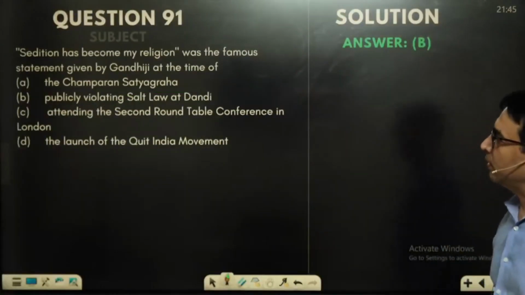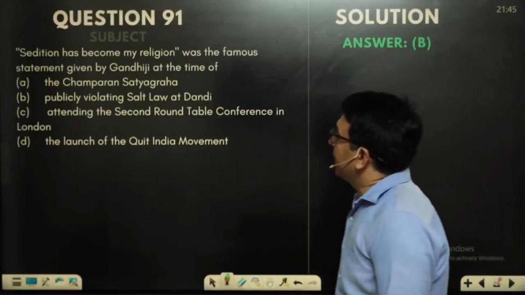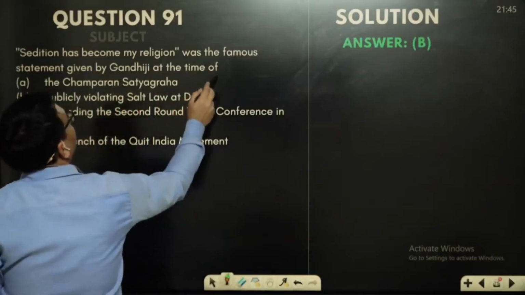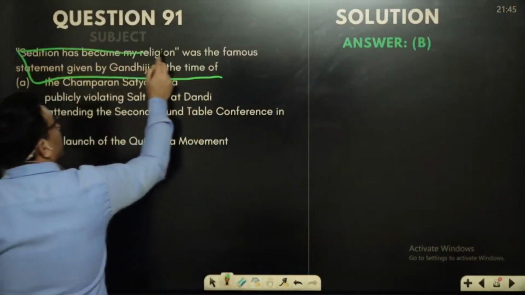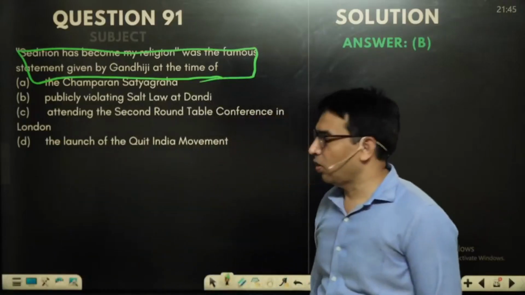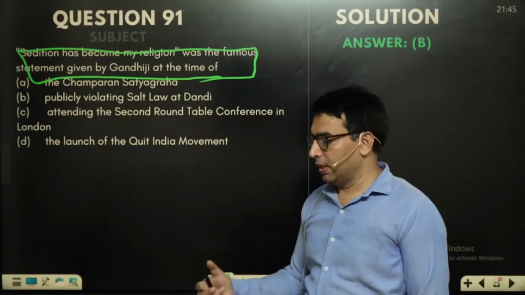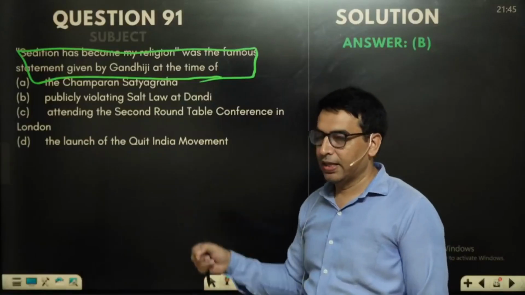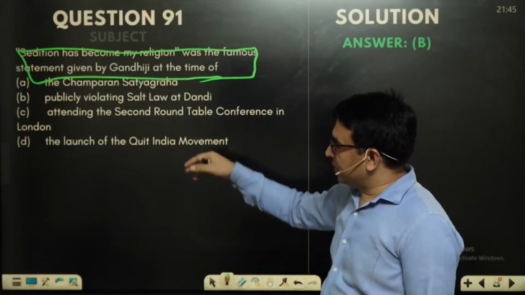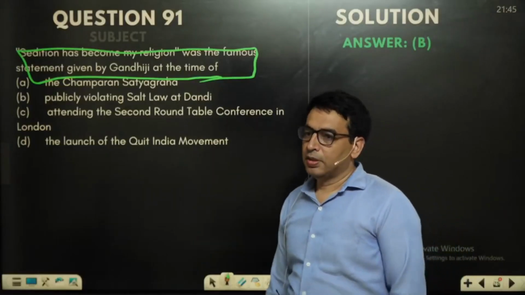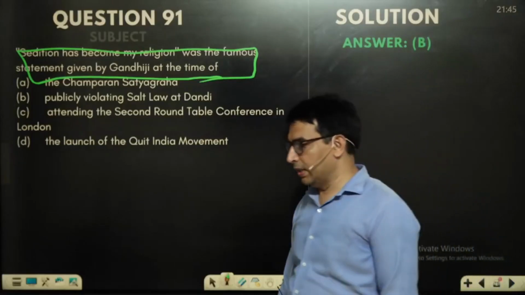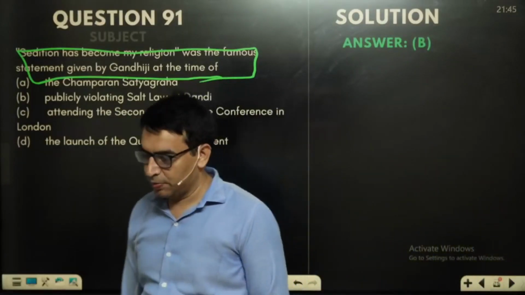Now when we talk about the next question, sedition has become my religion was the famous statement given by Gandhi at the time of. Now this is a very, very important statement, though the exact statement is not mentioned in NCERT. But if you have the understanding, you know that after the suspension of non-cooperation movement, Gandhi was charged with sedition and he was put into jail.